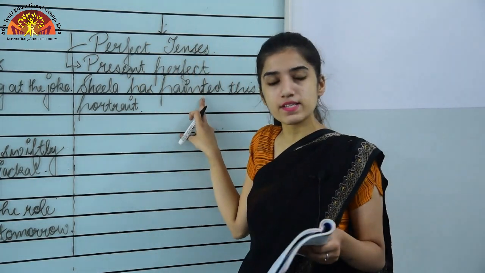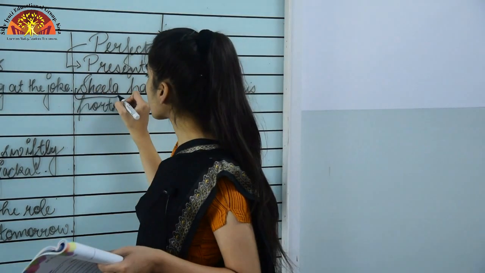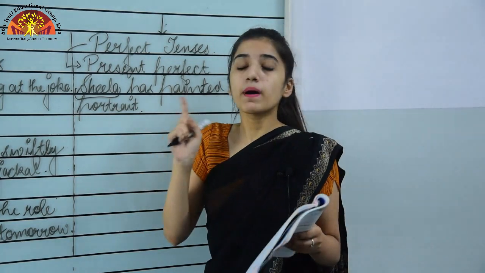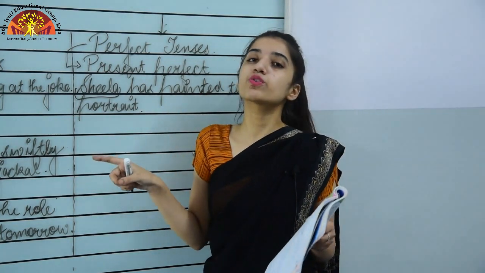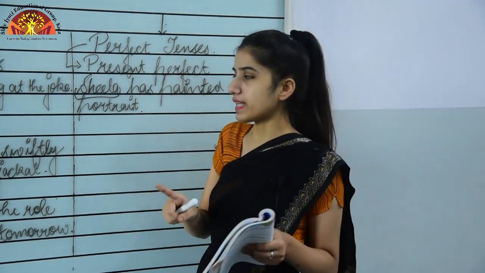So Sheila is what? Sheila is the subject over here. Remember one thing, with the singular subject we will be using has, and with the plural subject we will be using have. But I and you are the exception to this case. With I and you we will always be using have. Okay, remember that thing also.